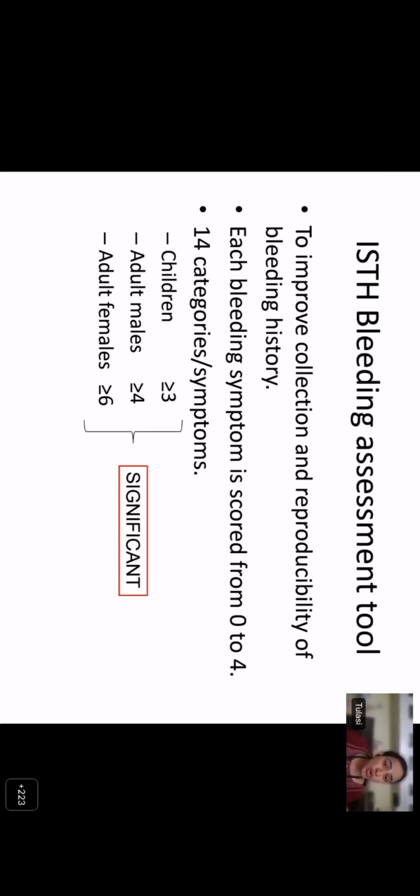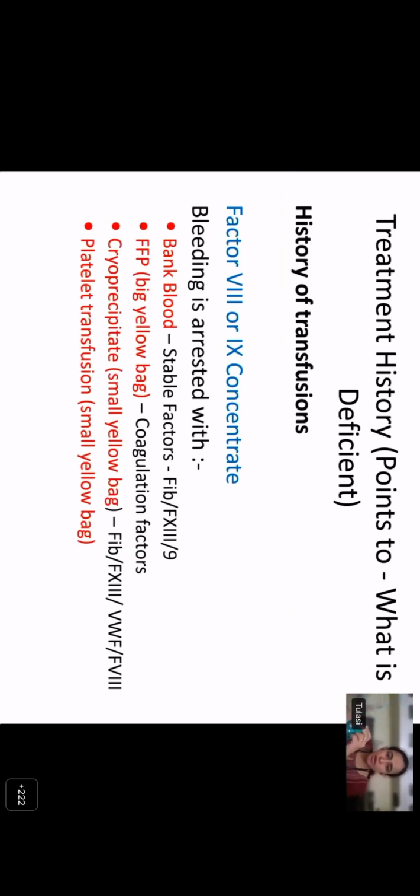So based on this scoring system, you can actually decide whether a patient who has come to you is a significant bleeder or not. For example, you see this symptom of epistaxis can be scored from 0 to 4. Epistaxis can be considered significant only if the frequency is more than 5 per year, or even if one episode has lasted for more than 10 minutes. So trivial epistaxis, a few streaks of blood, is actually no or trivial. Any blood transfusion takes it to a score of 4. Also, the treatment history becomes important.